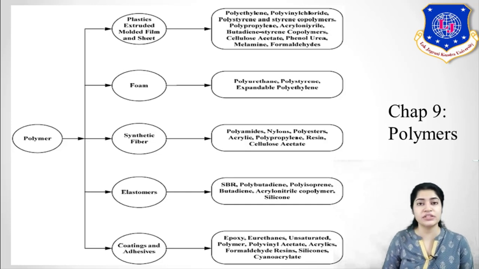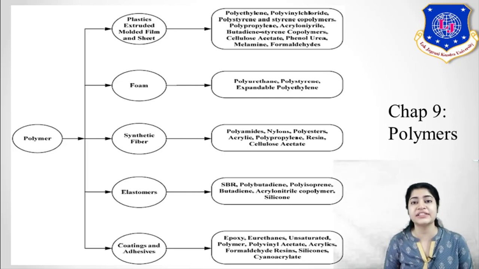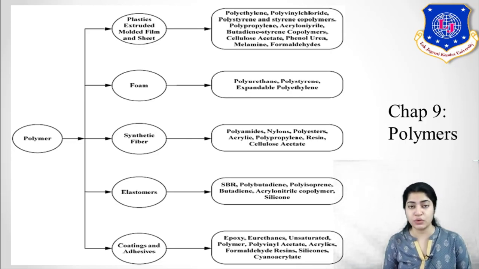The next is your synthetic fiber. In synthetic fiber, the categories are polyamides, nylons, polyester, acrylic, polypropylene, then resins, cellulose acetate. These are the different kinds of your synthetic fibers, right? Then elastomers, what are the elastomers here? SBR, styrene butadiene rubber, one of the famous kinds of rubber which is used in day-to-day life.